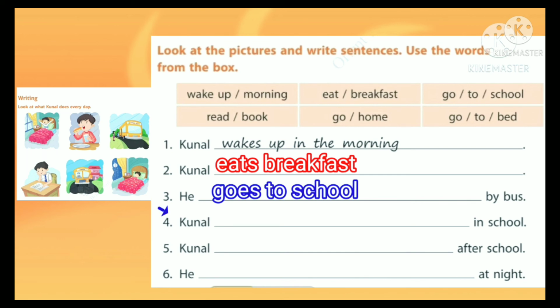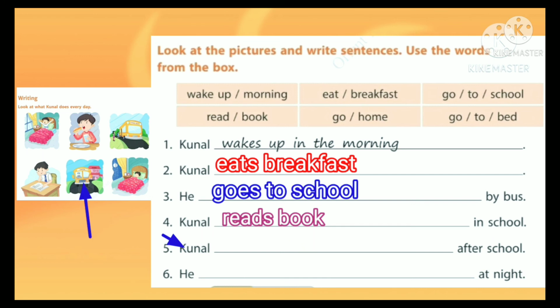And fourth one, Kanal dash in school. See the fourth picture. What does he do? Yes, reads. So how can we write? Kanal is a singular subject. So we have to add S to the word read. So how can we write the sentence? Kanal reads book in school. Okay. Fifth one, Kanal dash after school.